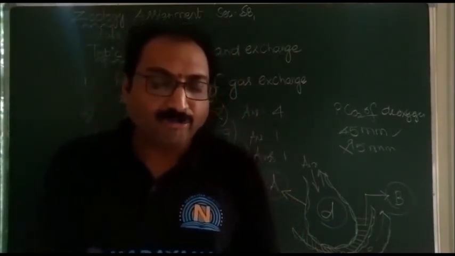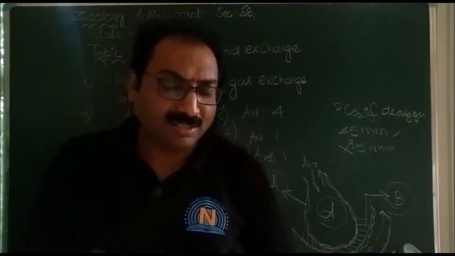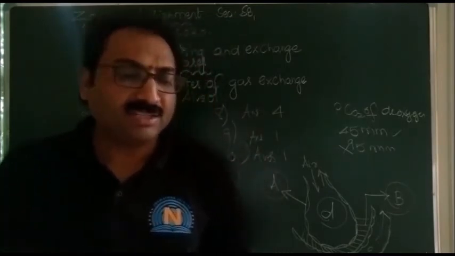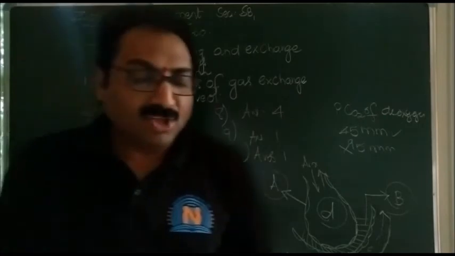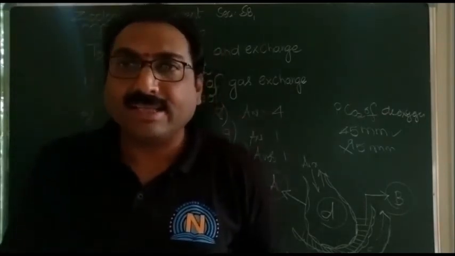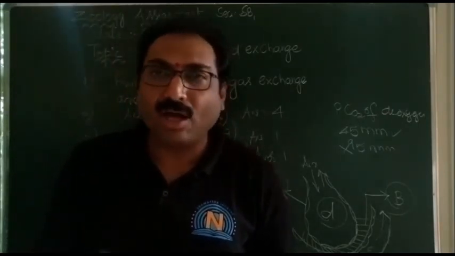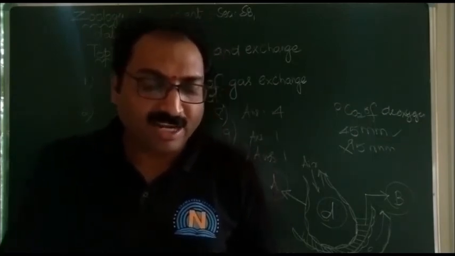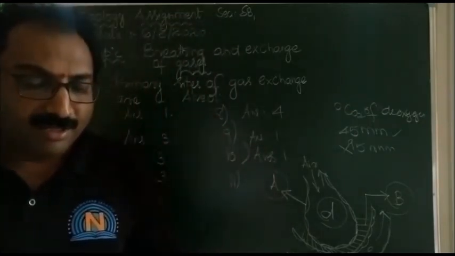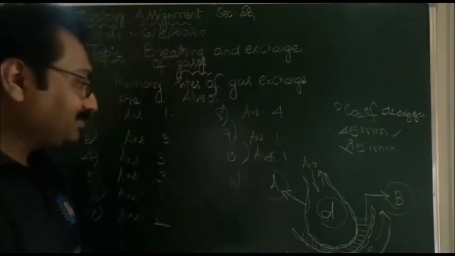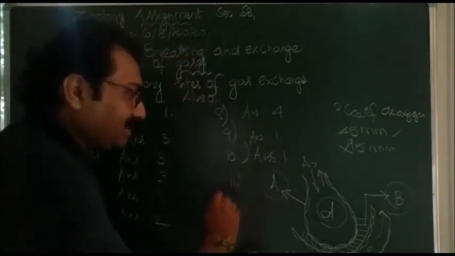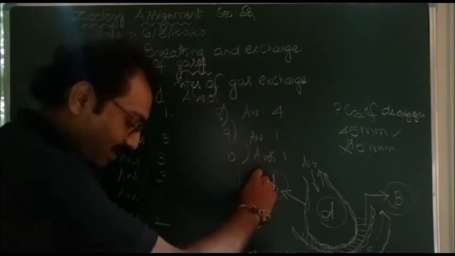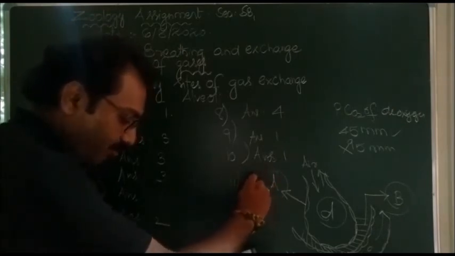So these are the 4 parts correctly mentioned in this question. Among these 4, the correct answer is the 4th one: A is alveolar wall, B is basement membrane, C is blood capillary, D is alveolar cavity. So for the 11th one, the answer is the 4th.